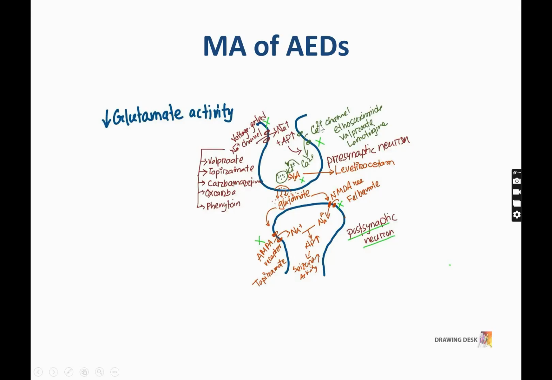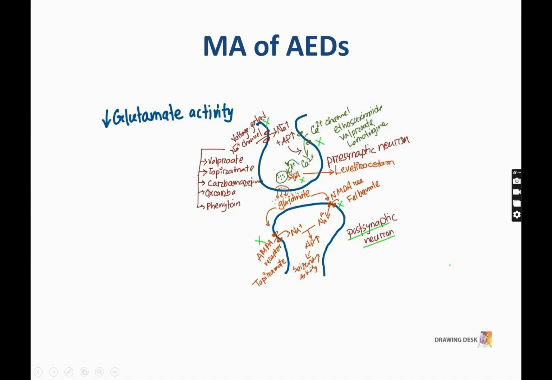Another way the drugs work is as calcium channel blockers. If we block this channel, there is no influx of calcium, and no fusion of the vesicle membrane. Calcium channel blockers are ethosuximide, valproate, and lamotrigine. So we can see that valproate acts by blocking both the calcium channel and the sodium channel.